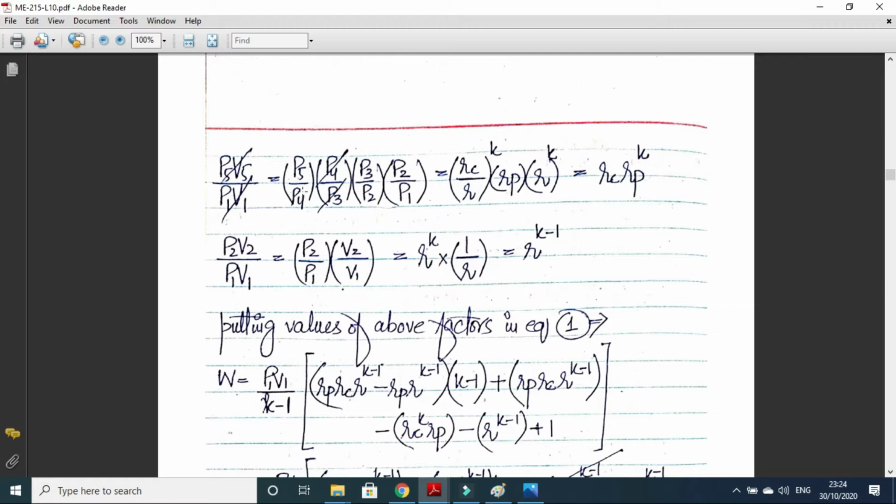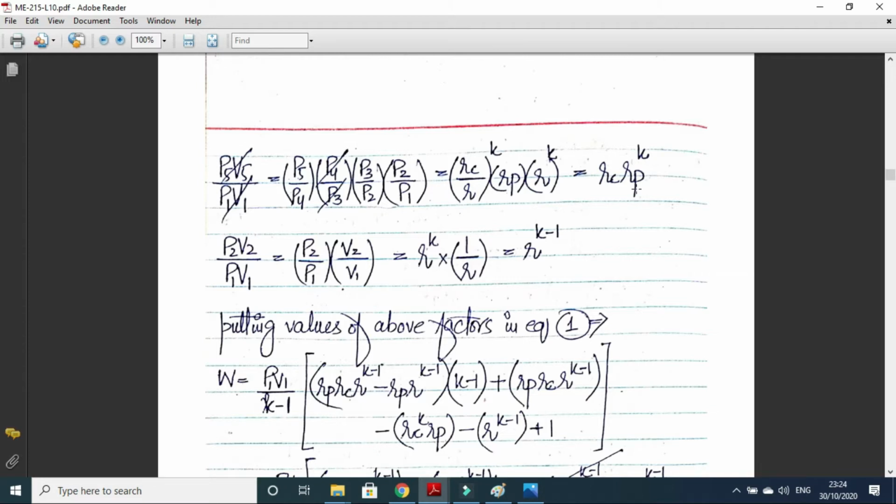So P5 upon P4 can be written as V4 upon V5 to the power k, which we did in the derivation of thermal efficiency as well, and we saw that it came out to be Rc upon R to the power k. P4 is equal to P3, so P4 and P3 will be cancelled out. P3 upon P2 is Rp, P2 upon P1 is R to the power k. So this thing can be simplified as Rc.